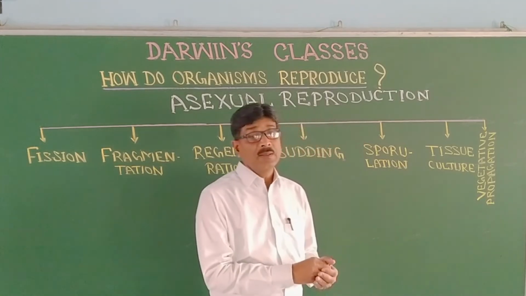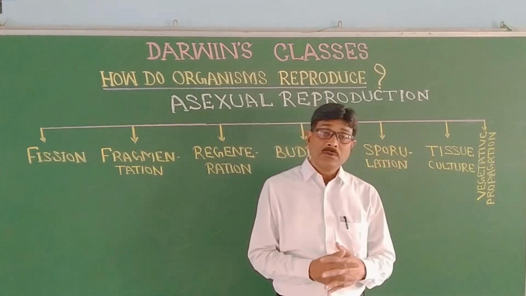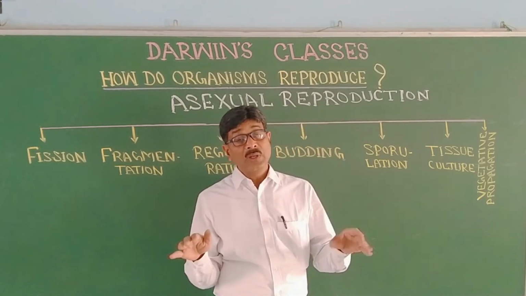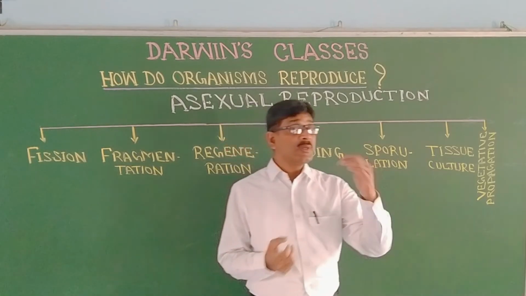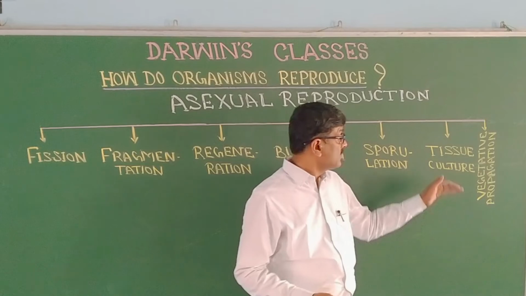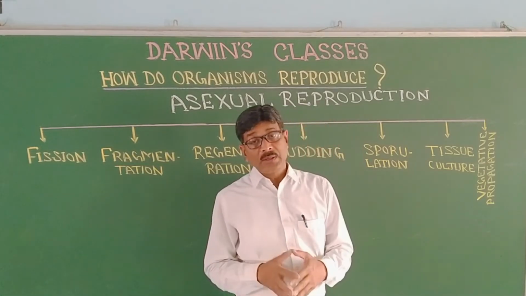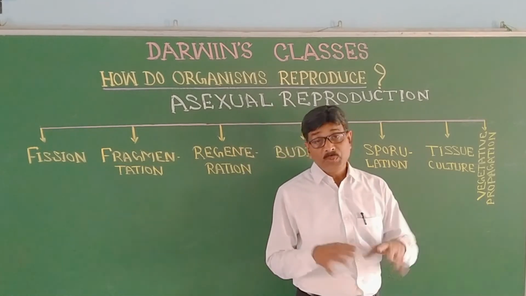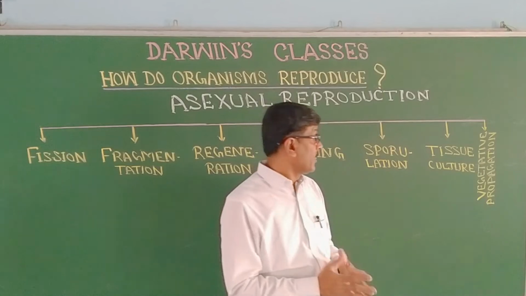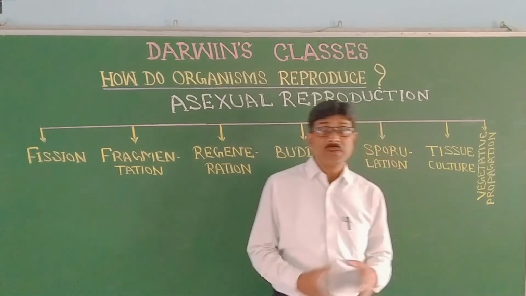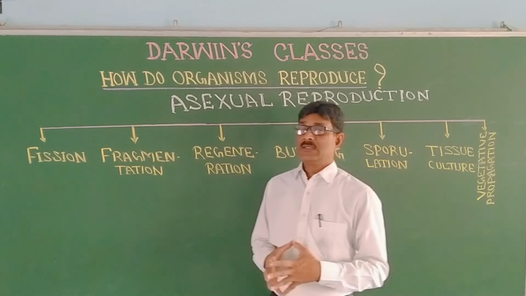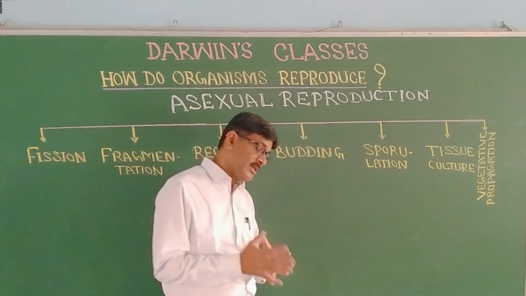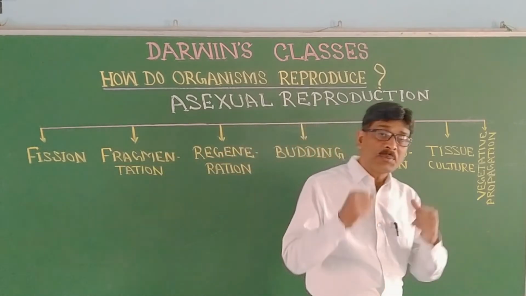But if we get the plants grown through tissue culture, then all the plants will have the same quality and will mature at the same time, harvesting will be easier, and marketing will be easier. So this is the best method for those plants where seed is not viable, and it maintains purity. All the plants will be of the same quality, and it is vegetative propagation. It is for higher plants where seeds are not formed, or sometimes seed is there but that seed is not capable of germinating.